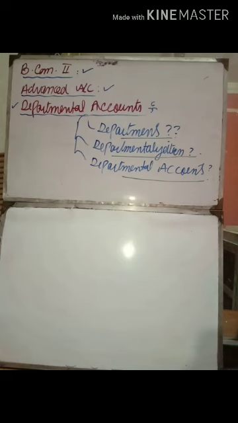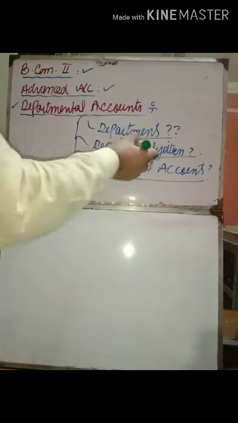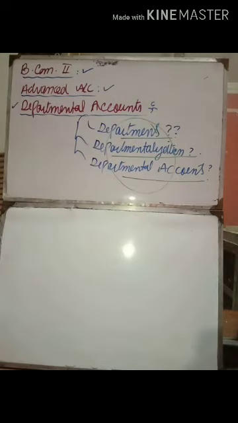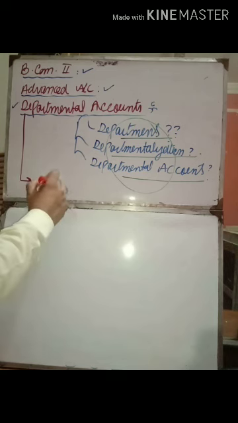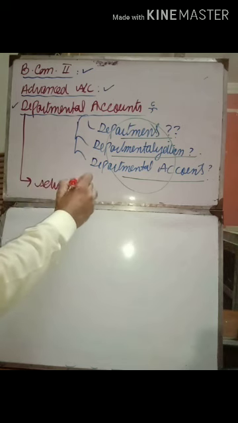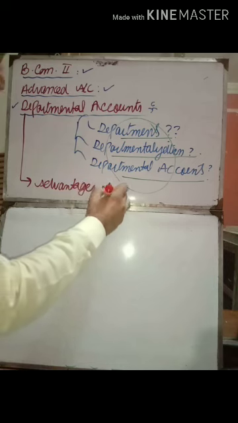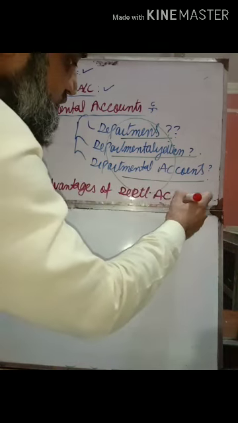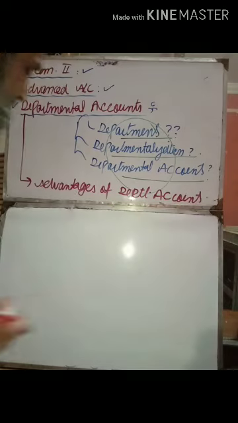So first of all, what we gain in the whole process of this departmentalization. I mean here to address the next topic, that was about what are the advantages of preparing the departmental accounts. So this is a very important topic.